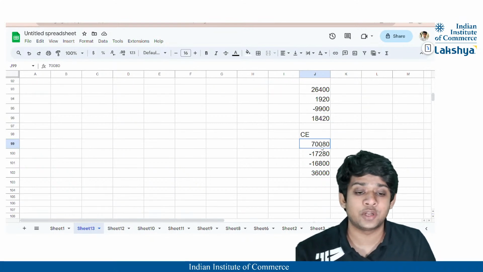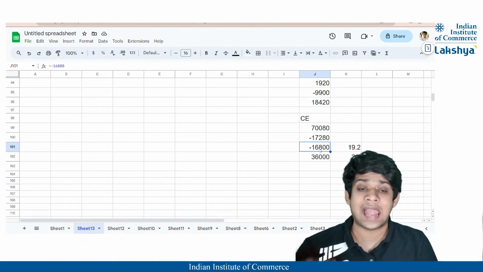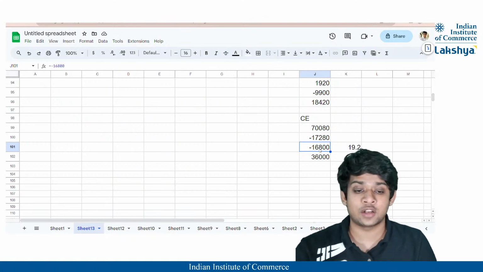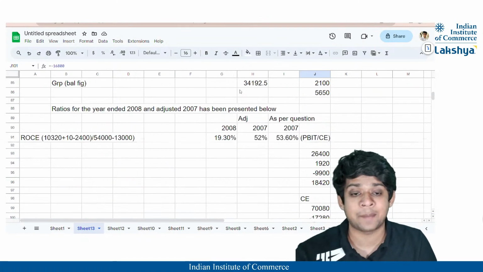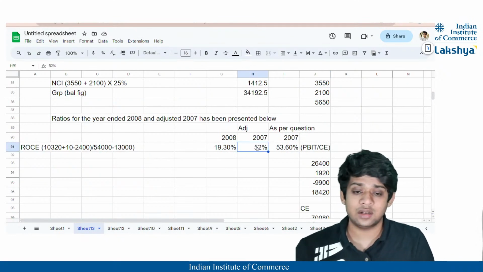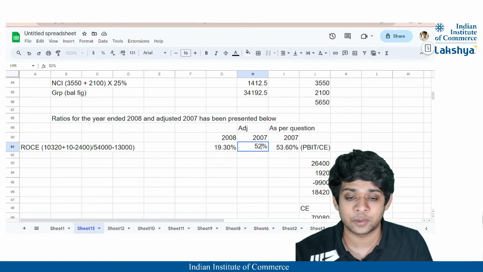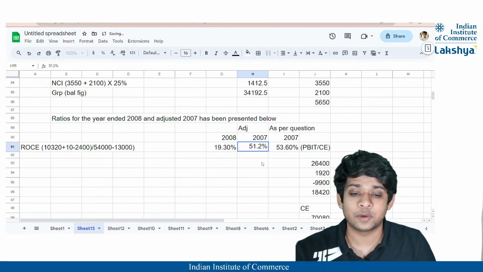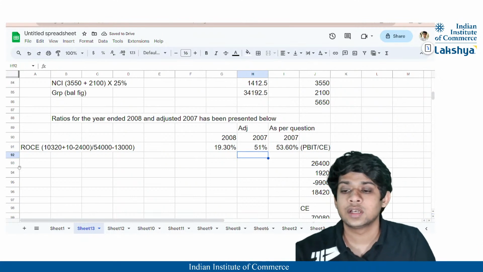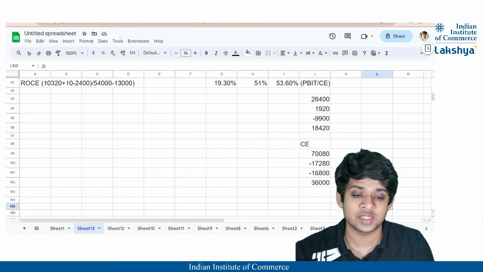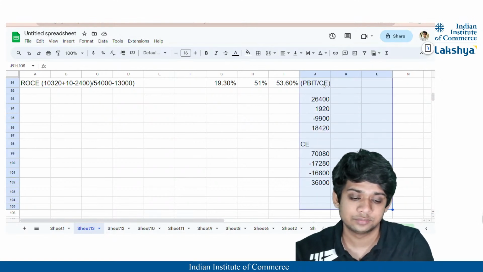The adjusted capital employed will be nothing but the total assets minus the current liabilities minus the carrying value of the operation that has been disposed of, right? Because that is no more a part of my asset, so it does not form a part of my capital employed. So that is how we've got 52%, right? Or not 52, I'll write it as 51.2. So 51.2%. Now, we've got our return on capital employed. So I'll just delete this part because then we have to do more calculations here.